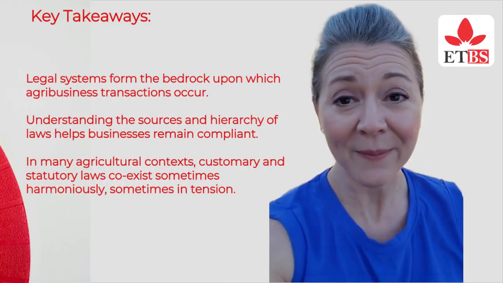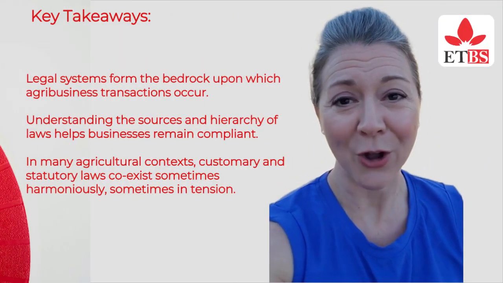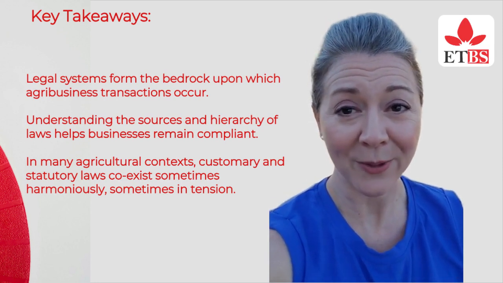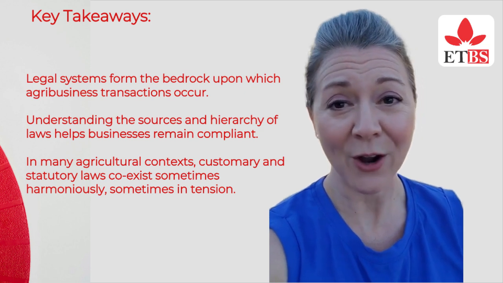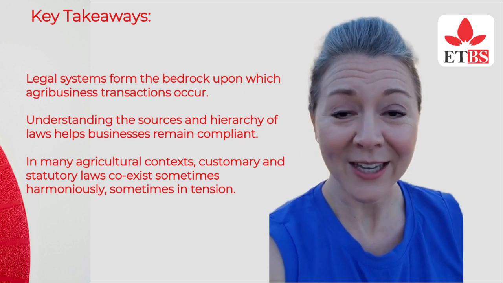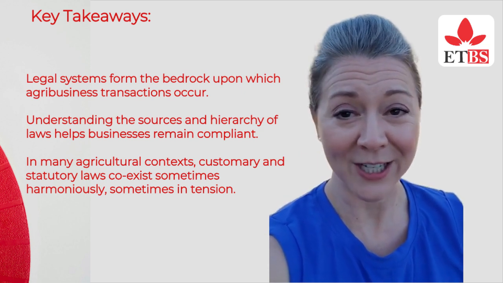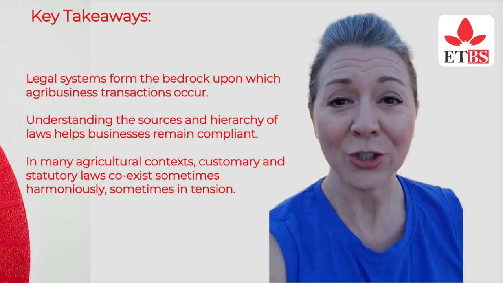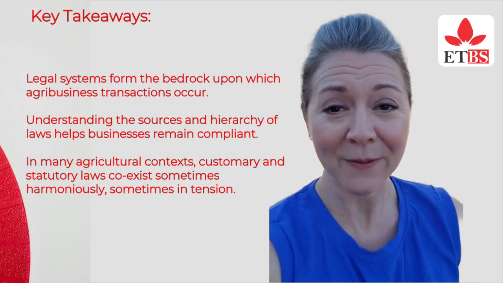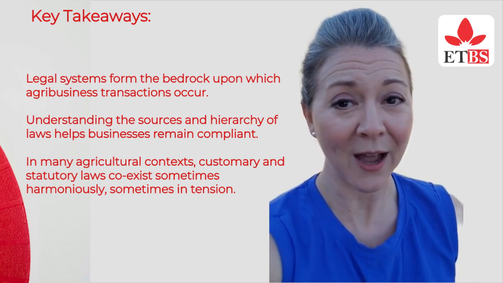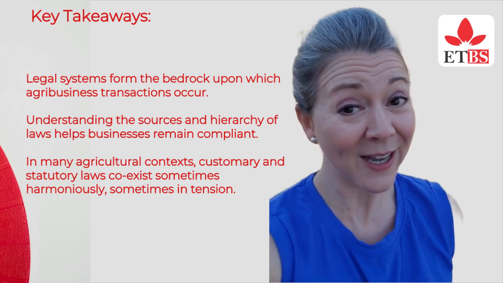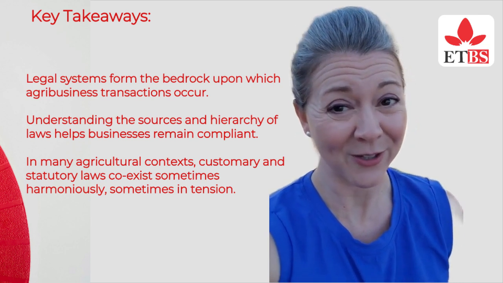Key takeaways: legal systems form the bedrock upon which agribusiness transactions occur. Understanding the sources and hierarchy of laws helps businesses remain compliant. In many agricultural contexts, customary and statutory laws coexist, sometimes harmoniously, sometimes in tension. Knowing the institutions responsible for enforcement and adjudication empowers agribusiness owners to engage with regulators effectively. Legal literacy is essential for every farmer, cooperative, or agribusiness entrepreneur aiming to operate responsibly, expand, or attract investment.